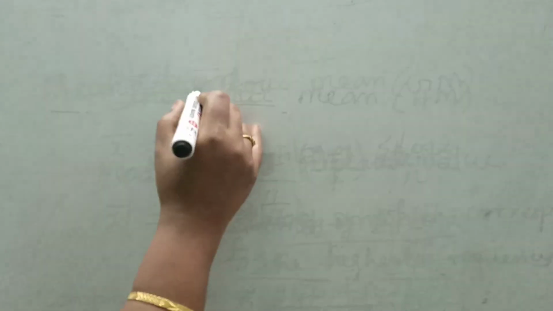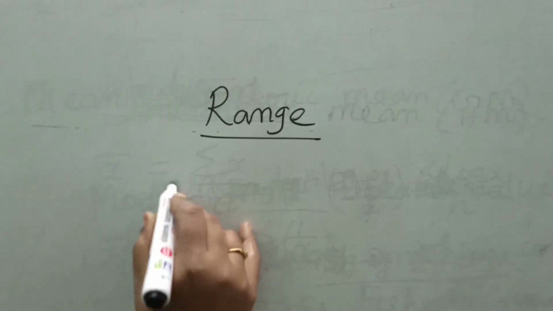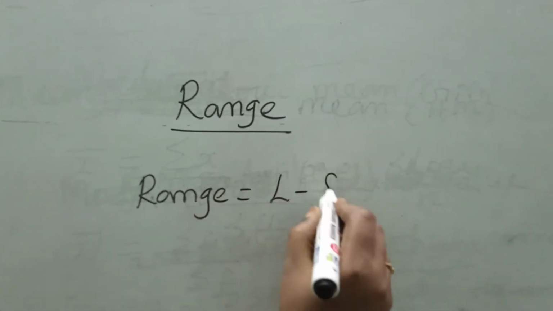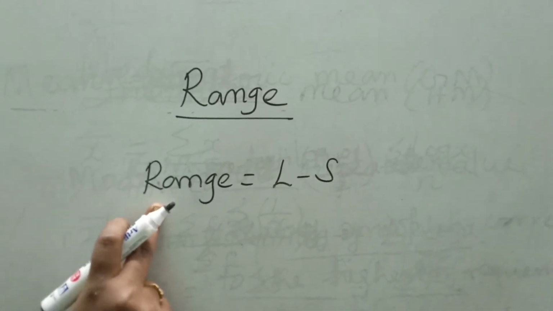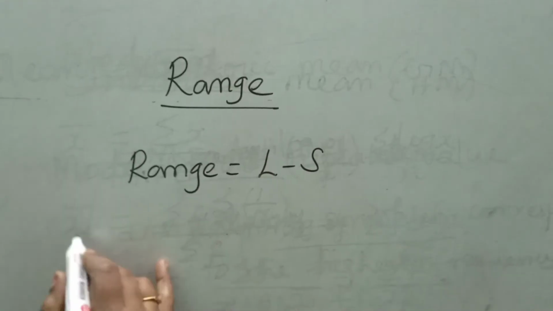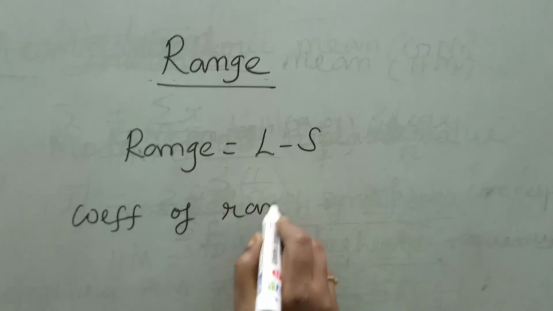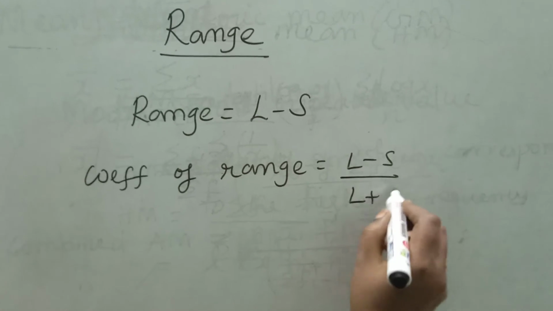Next we will see the measures of dispersion formula. The first one is range. A range formula is largest value minus smallest value. This is for discrete data, individual and continuous. Same formula, range is equal to L minus S. Next, coefficient of range. Coefficient of range is L minus S by L plus S.